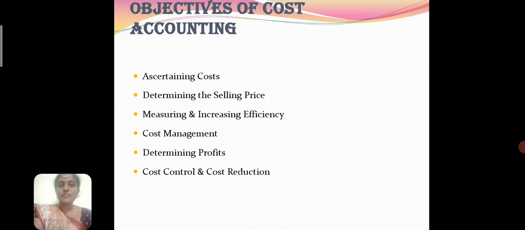The last objective of cost accounting is cost control and cost reduction. Maintaining the cost records helps in the cost control and cost reduction of business expenses, thereby increasing the business efficiency and profitability. Cost control is an important factor in growing and maintaining business profitability, and it only comes with cost accounting. These are the objectives of cost accounting.